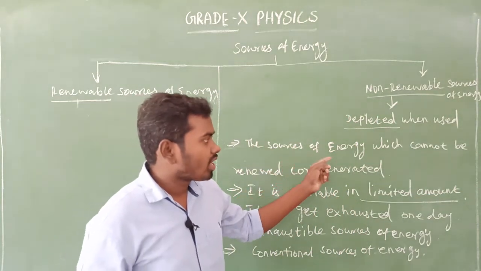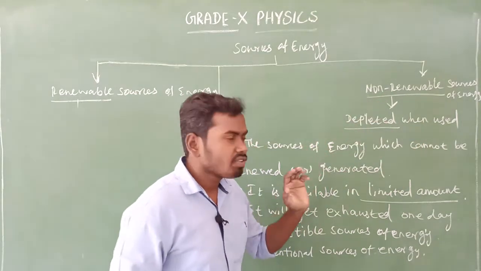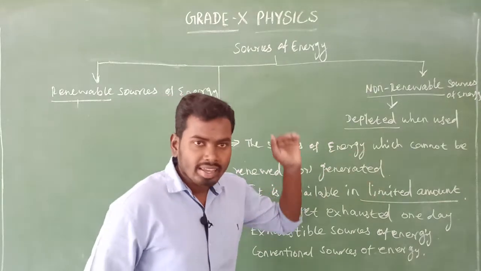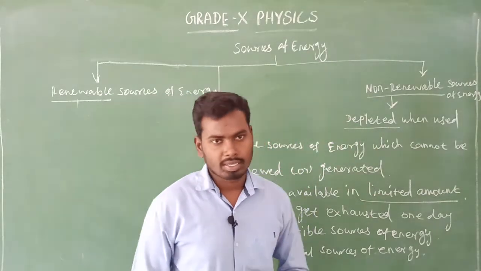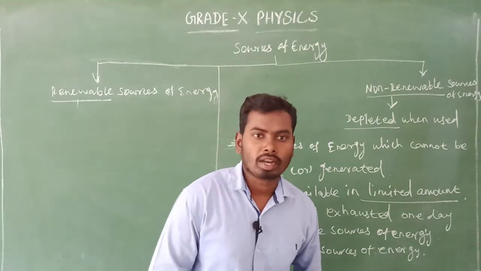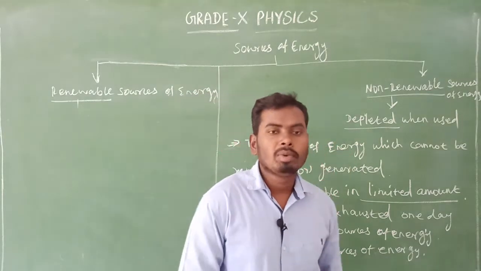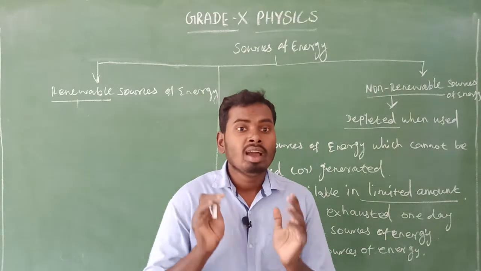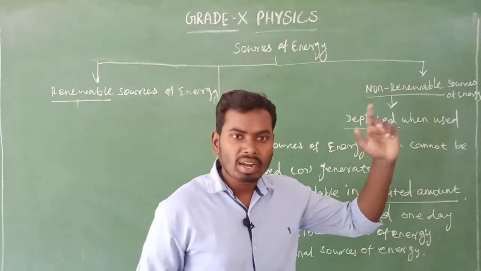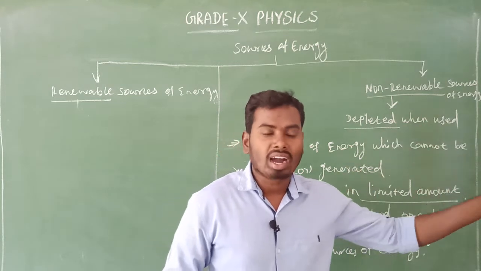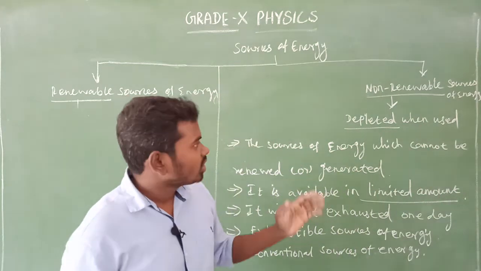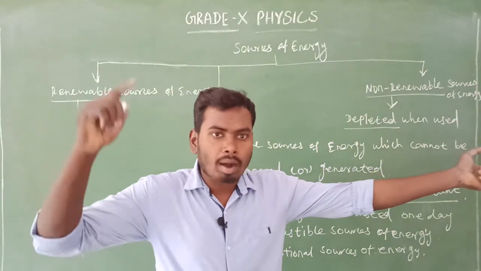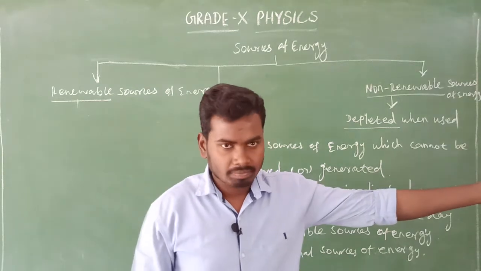So the sources of energy which cannot be renewed or generated is called non-renewable sources of energy. Why, sir? Because the non-renewable source of energy is available in earth only in limited amount. So once it is completely used up, we cannot get back again and again. So this non-renewable source of energy will get exhausted one day, which means will get destroyed completely one day by using.